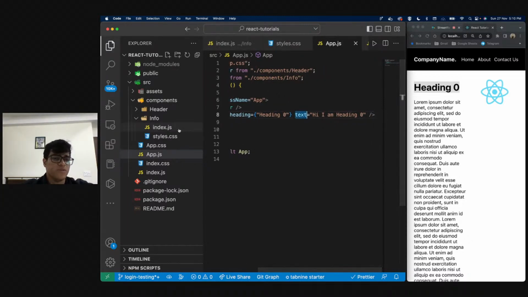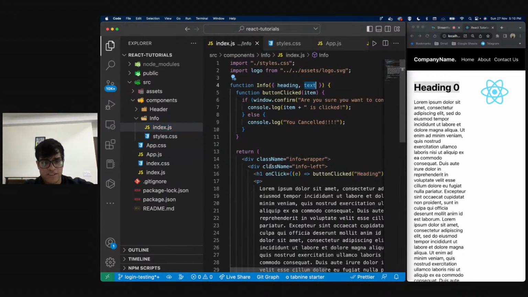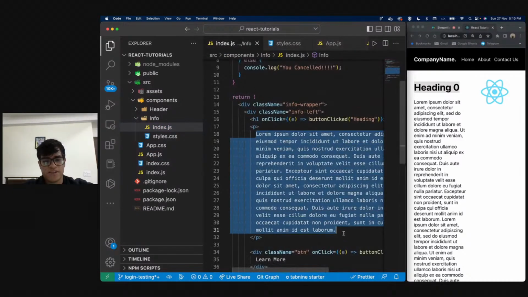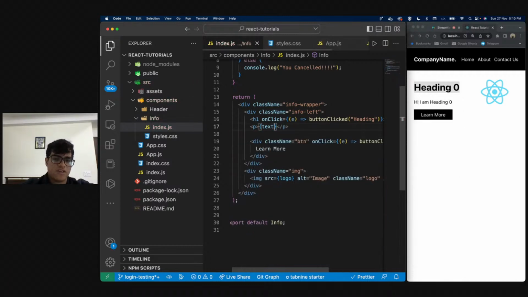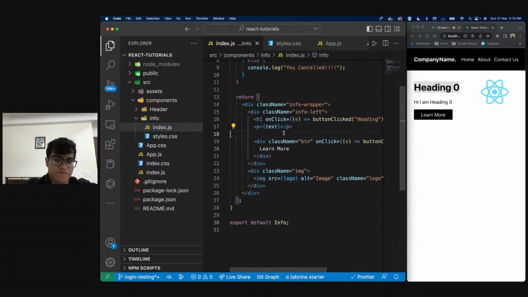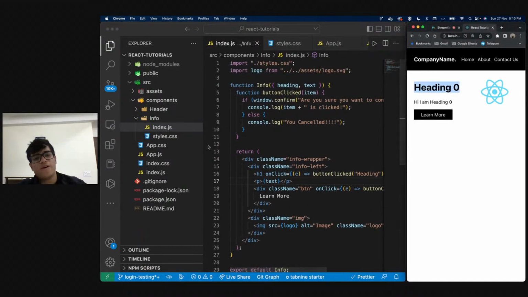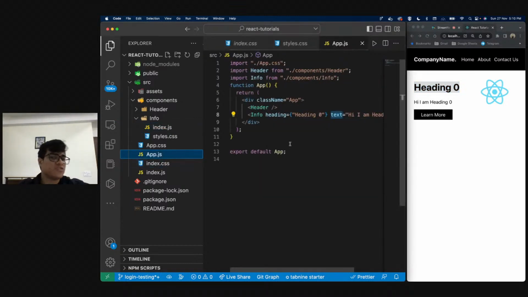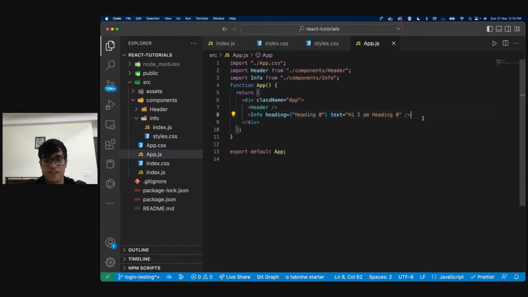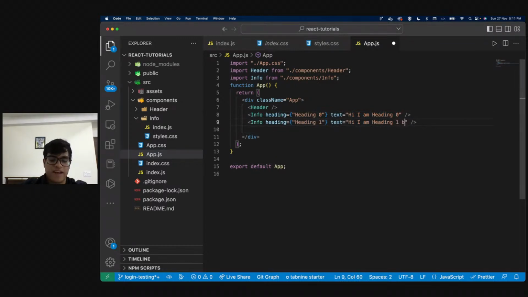Right now, what I want to do is, instead of this lorem ipsum text, I just want the text that we are passing. I'm just going to say paragraph text, right? As soon as I save it, it says, hi, I am heading 0. So we can already see how React makes our life much easier. I don't need to now change my entire component. All I can do is I can just say heading. I can do this again. I can say heading 1 and I can say I am heading 1 and I can add whatever I want to. I can say blah, blah, blah. Right.